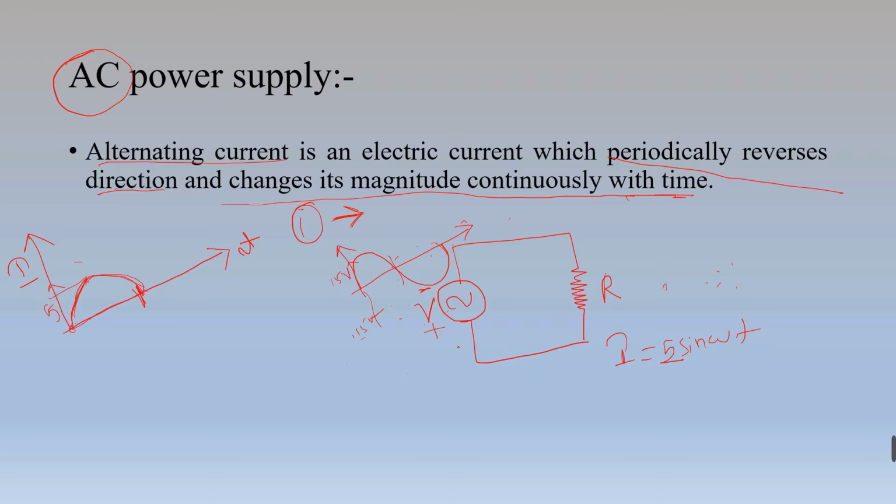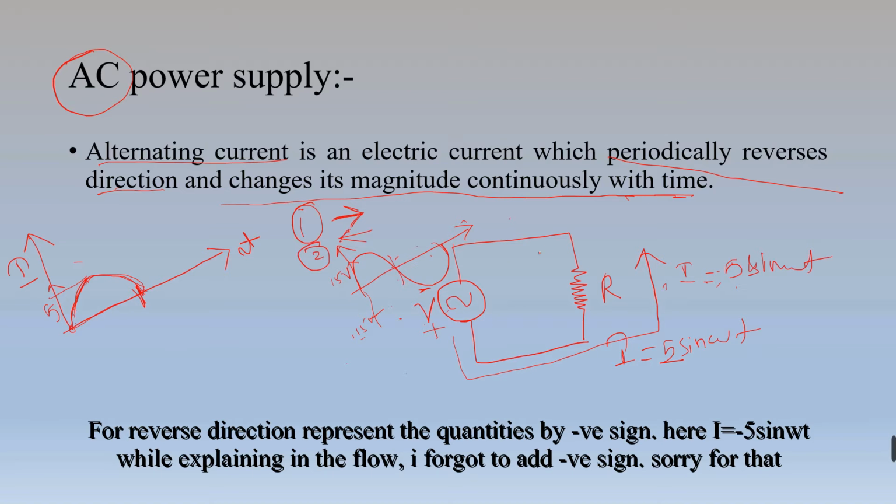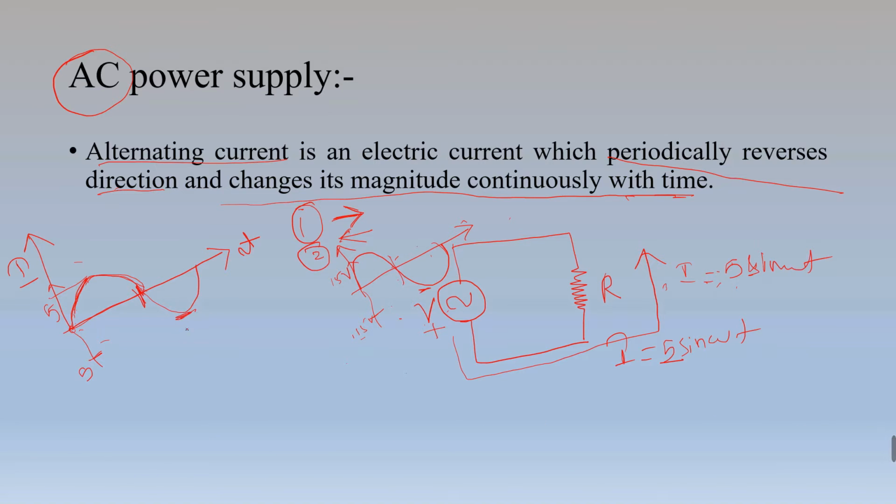Now, as you know, current will flow from positive to negative. This current will start flowing in this direction. Magnitude will be the same, I will be the same 5 sin omega t, but direction will now be changed. Second case, this direction has been changed. Now current will be 5 sin omega t. The magnitude will be the same but in reverse direction.